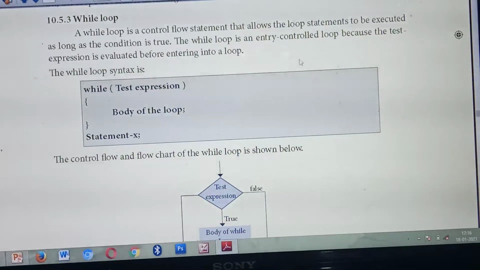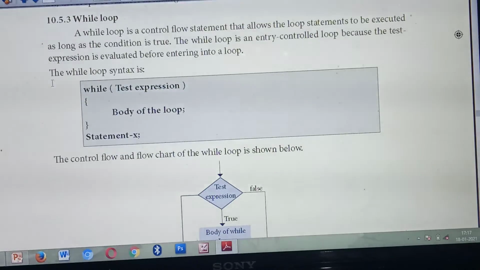This while loop is also an entry control loop. What do you mean by entry control loop? Last class itself I have explained. The name itself says entry. In the for loop also, you are checking this expression before the body of the loop. So before the body of the loop you are checking the condition, so we call it an entry control loop. Before you enter into the loop, you are checking the condition. So while loop is also an entry control loop.